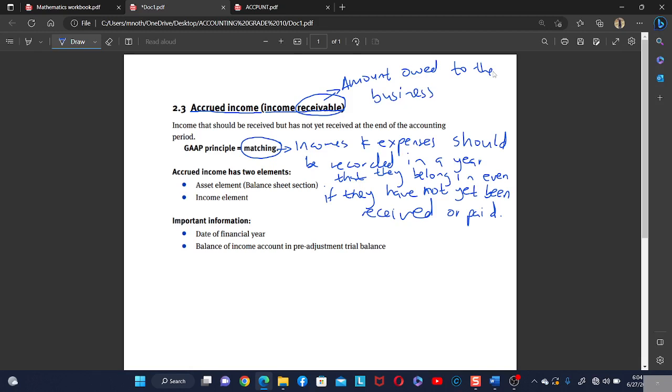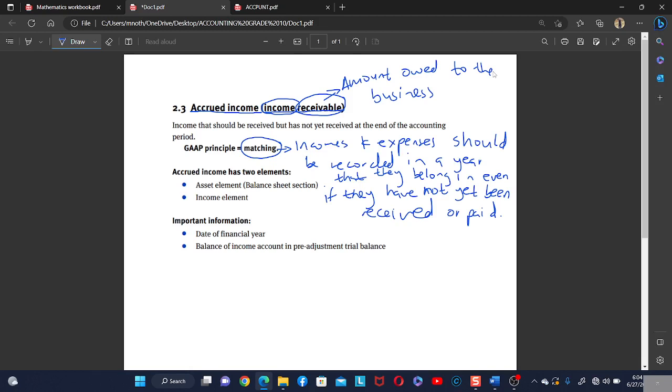So this means that someone is owing the business money, they are owing the business its income. Okay, so this is the income receivable.